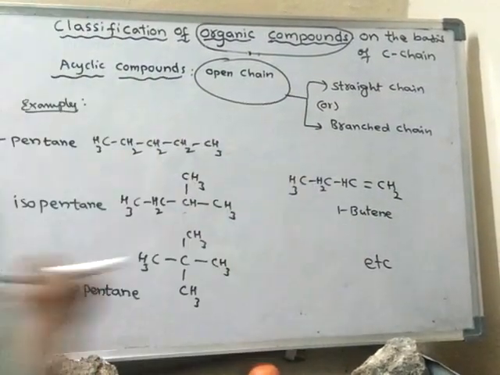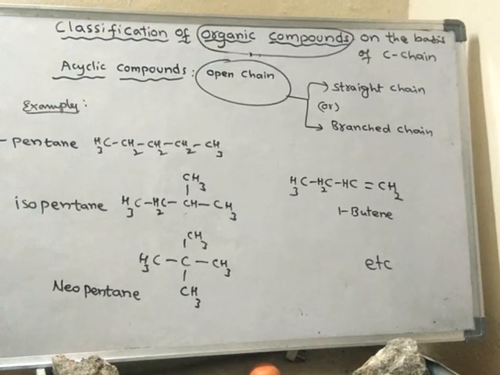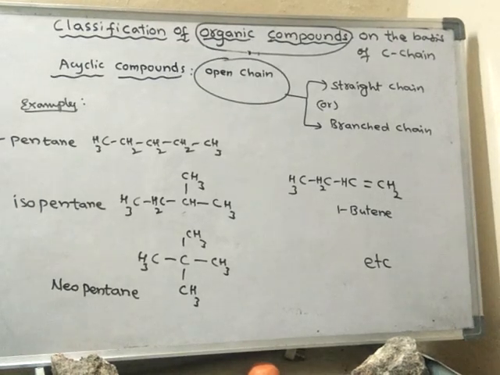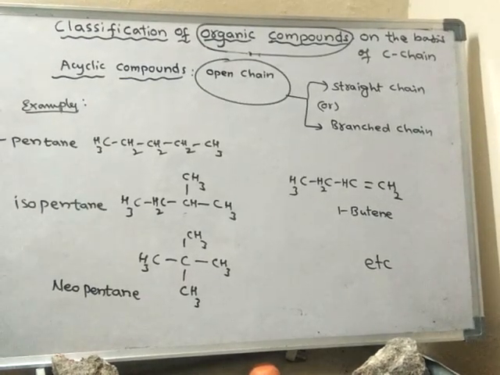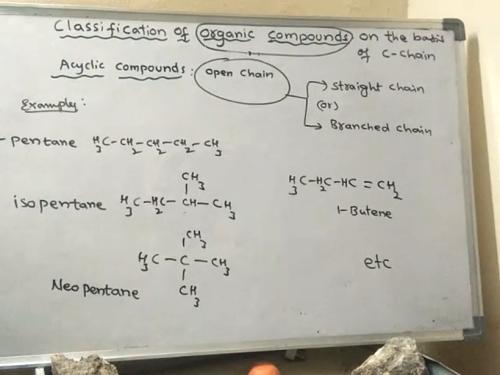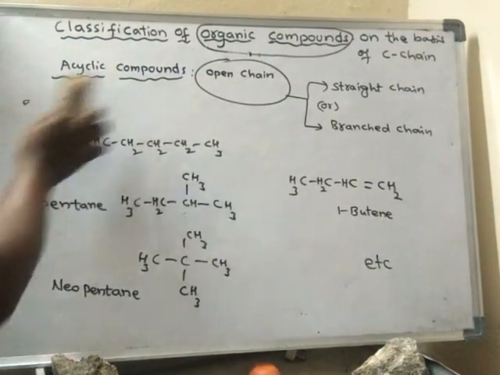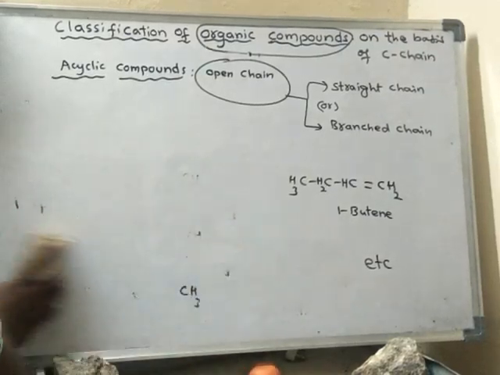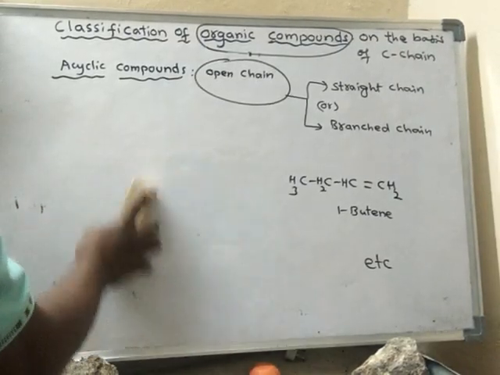So all these are what? They are open chain. They are called acyclic compounds. Now, these acyclic compounds are further classified into saturated and unsaturated.